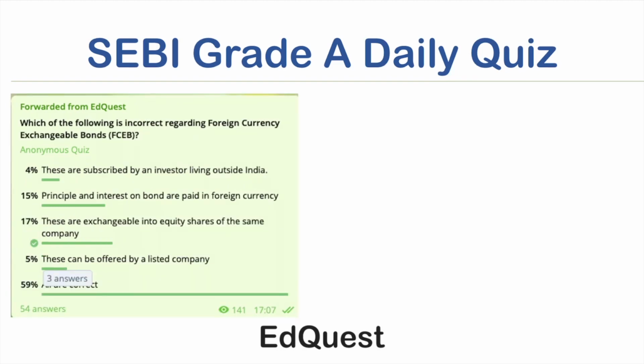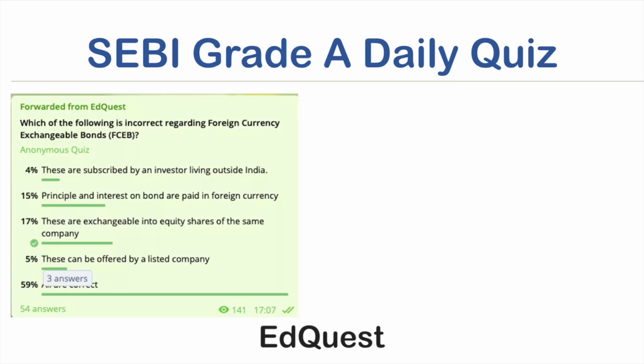Which of the following is incorrect regarding foreign currency exchangeable bonds? There are again four statements. Statement 1 is, these are subscribed by an investor living outside India. Statement 2 is, principal and interest on the bond are paid in foreign currency. The third statement is, these are exchangeable into equity shares of the same company. And the fourth statement is, this can be offered by a listed company. Or all are correct.